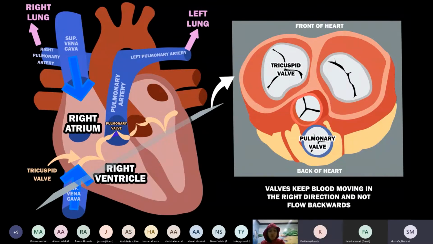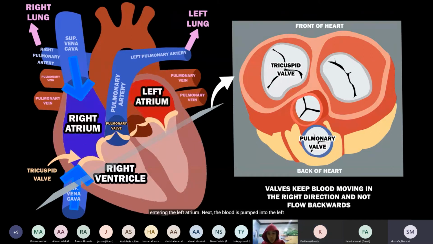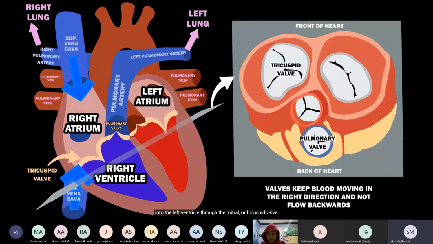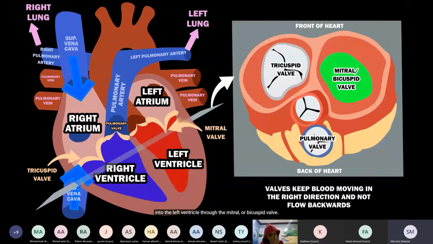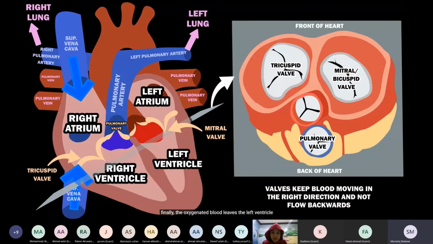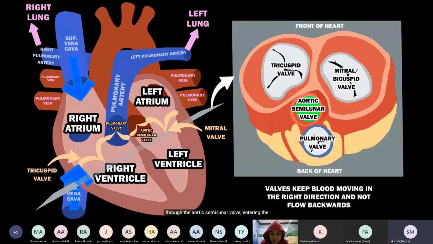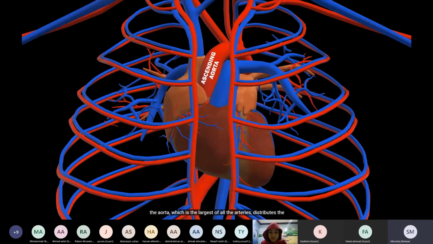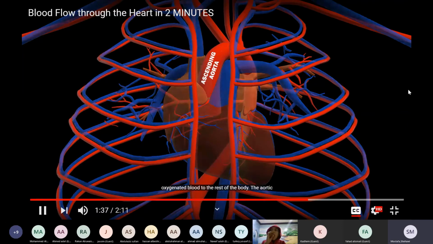Now, blood comes back from the lungs through the pulmonary vein, entering the left atrium. Next, the blood is pumped into the left ventricle through the mitral or bicuspid valve. Finally, the oxygenated blood leaves the left ventricle through the aortic semilunar valve, entering the aortic arch. The aorta, which is the largest of all the arteries, distributes the oxygenated blood to the rest of the body.